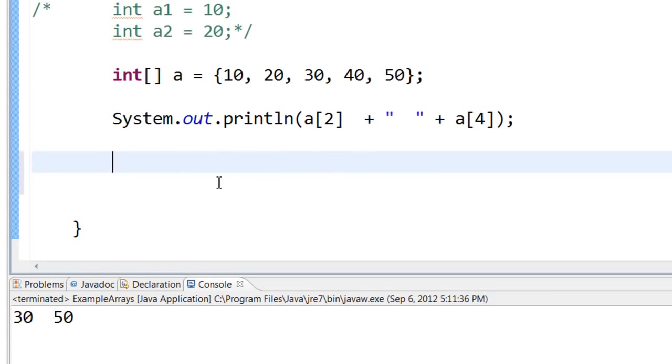Now you may ask, what if I want to loop through all the numbers and print out all the numbers in the array? To loop through all the numbers, you can use something called a for each statement, or an enhanced for statement.